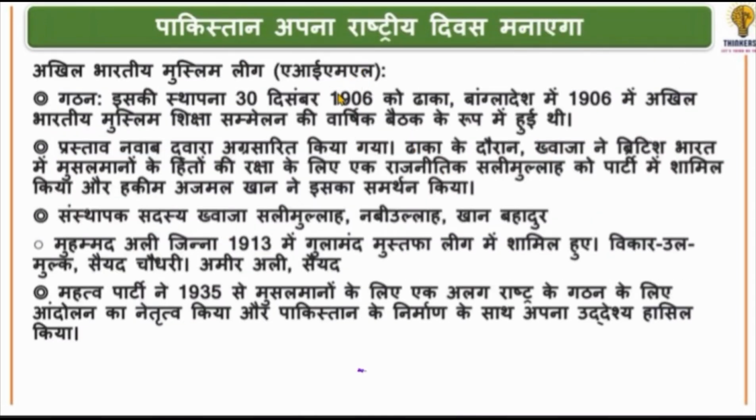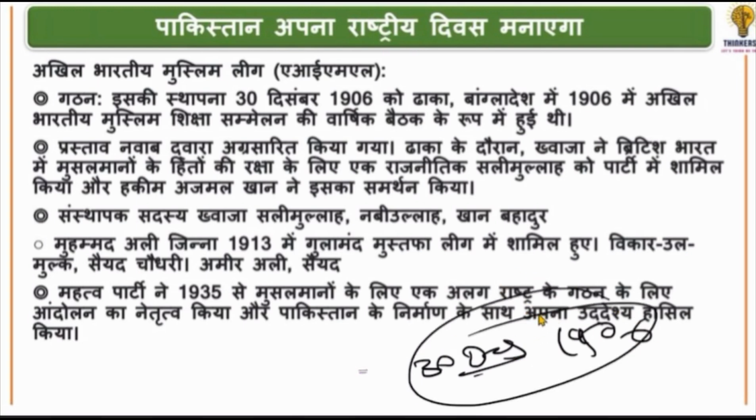Let's talk about the Muslim League. It was established on the 30th of December 1906. Its establishment happened in Dhaka of Bengal. In its meeting, who proposed its establishment? It was maintained by the Nawab of Dhaka and Ajmal Khan. Ajmal Hakim Khan and Salimullah Khan asked for it. They put forward the proposal.